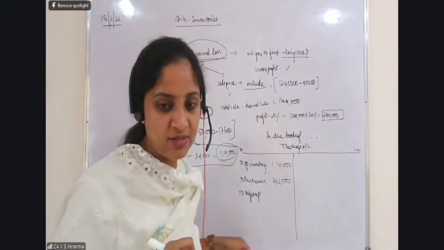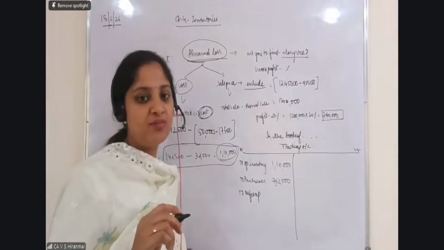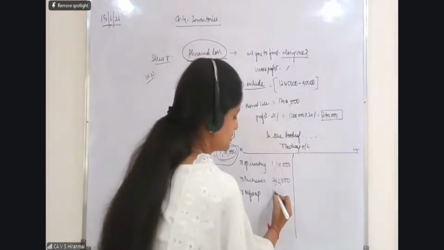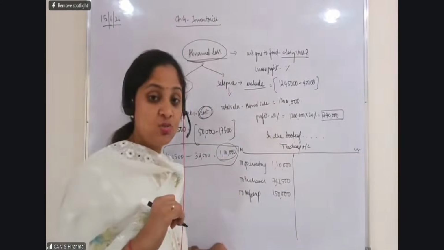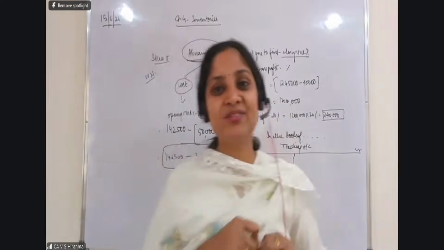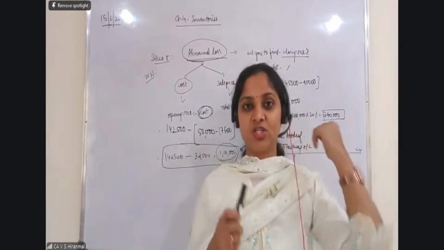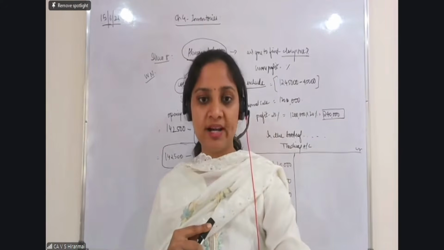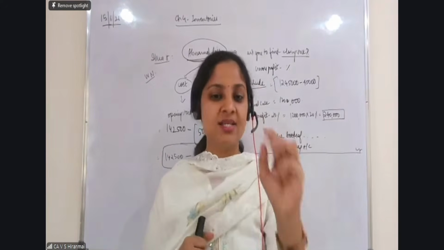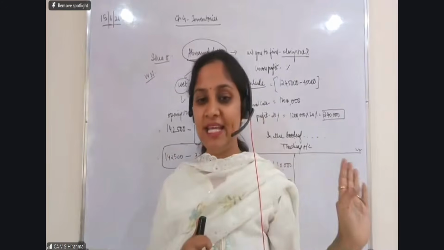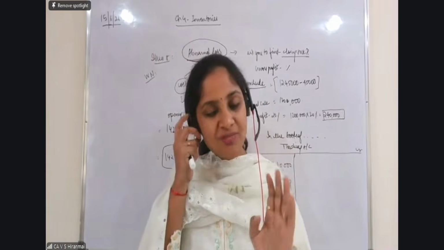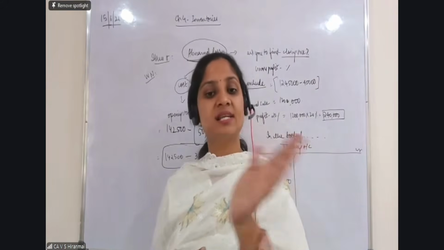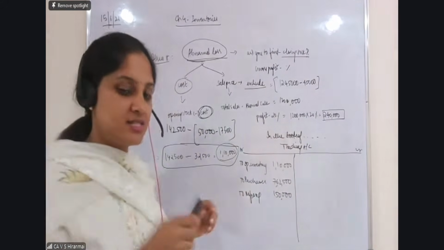Can somebody tell me how much manufacturing expenses are there? Manufacturing expenses come to the tune of 1,50,000. But my dear students, what are the expenses after the manufacturing expenses? After manufacturing, you have selling and marketing, finance cost, and also you have the administrative expenses. उन तीनों expenses को आप नहीं लेते हो because they are not forming part of the direct expenses. Finance cost, selling cost, administrative costs are indirect costs, so I should not consider them.